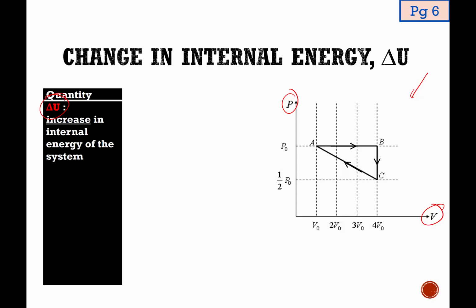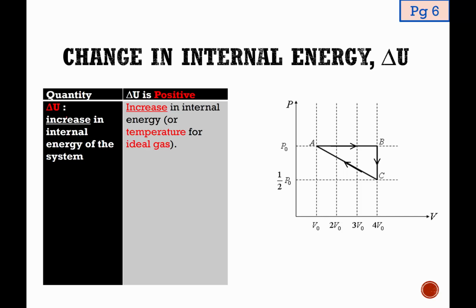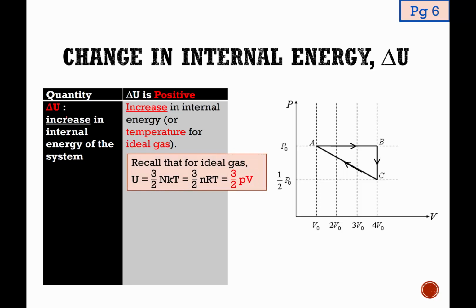In definition, delta U refers to the increase in internal energy. If let's say delta U is positive, what it means is that the internal energy is increasing. And for an ideal gas, it also means that the temperature is increasing, since internal energy for an ideal gas is proportional to the temperature because the internal energy is only the KE of the random motion of the molecules. If you can recall the equation for ideal gas, internal energy equals 3 over 2 NkT or 3 over 2 nRT. And if we use the ideal gas equation, PV equals nRT or NkT, we can similarly derive the equation to become 3 over 2 PV.